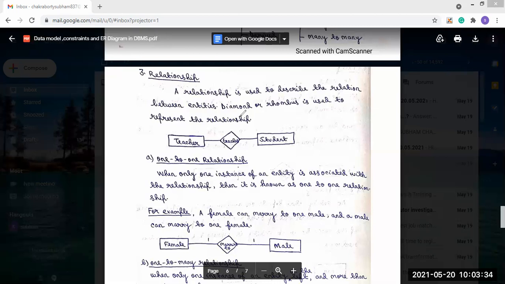Here as an example, I have taken teacher and student. The teacher is one entity, and the student is another entity. Between these two entities, what is the relationship? The teacher teaches the student. This is what we call the relationship.